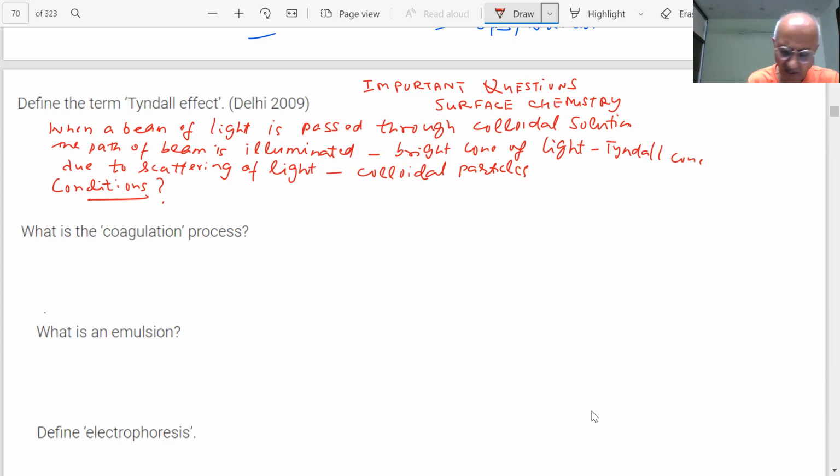What are the conditions which must be fulfilled to observe the Tyndall effect? There's a condition for everything. Nothing is happening by itself. Every phenomenon which is observed, there must be some condition which must be satisfied. What is that condition, students? Search it out and let me know. There are two conditions which should be satisfied.